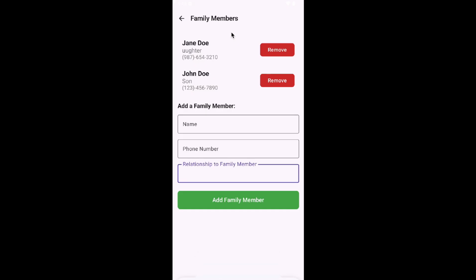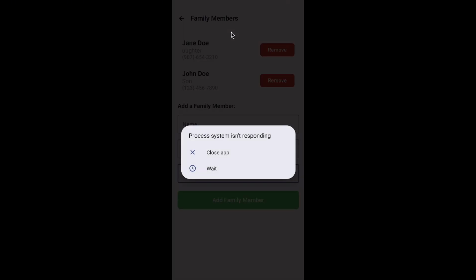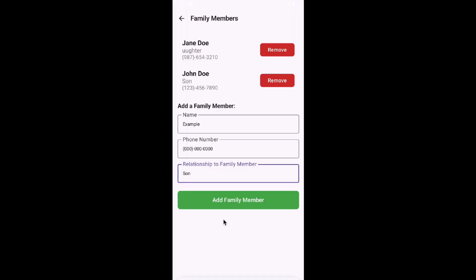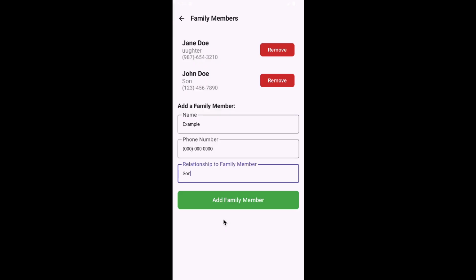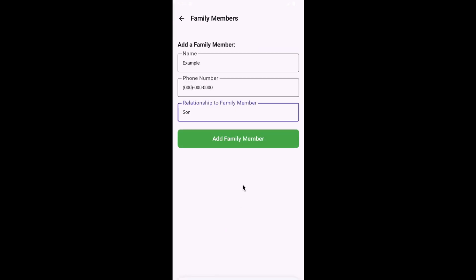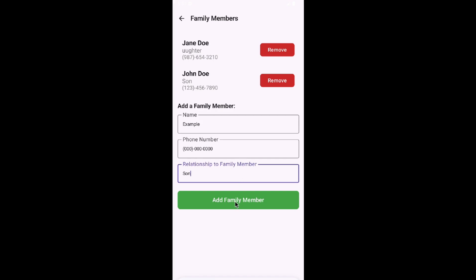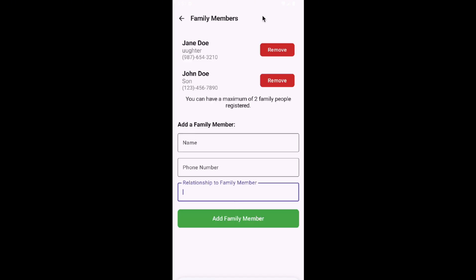So you can add it like this again, and this is the maximum number of family members that you could add. So if I try, okay, as you can see, if you try to add a higher number of family members that exceeds the maximum, you would not be able to add it. So you would get this message instead. And now you could actually remove the family member here as well.